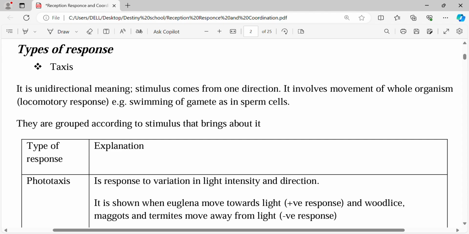Okay, types of response. So we have three main types of response. The very first one is what you see there. This one is the first one, the taxes. We have another one that we'll talk about. The other one is called the tropisms.